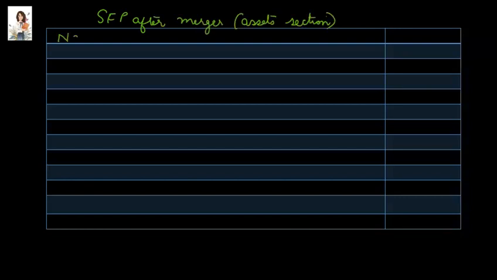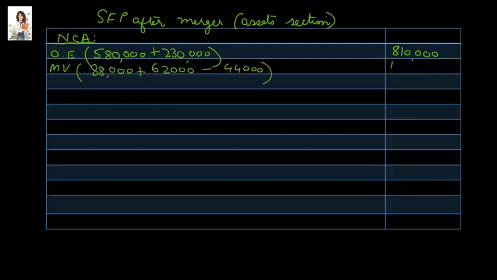As usual, we will start with our non-current assets, that is office equipment. Total office equipment of $810,000. Then we come to motor vehicles, that is $106,000 of motor vehicles. So that is our non-current assets, no other non-current assets in the statement of financial position. So we will total this now.